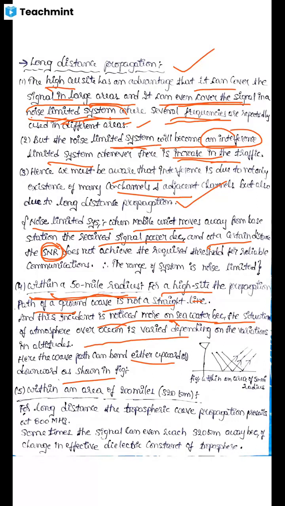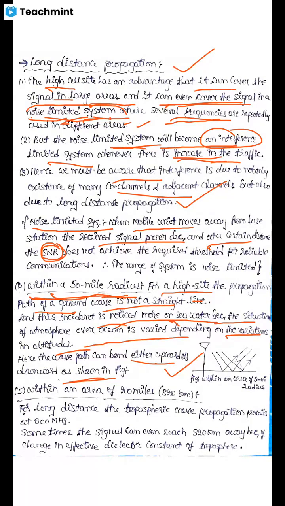So if we consider propagation over sea water, due to different variations in the altitudes, the wave moves either upward or downward, as shown in the figure. This is when we consider within a 50-mile radius.